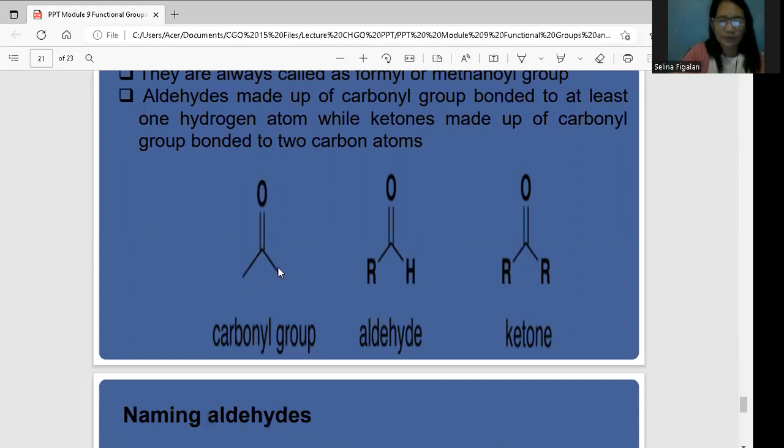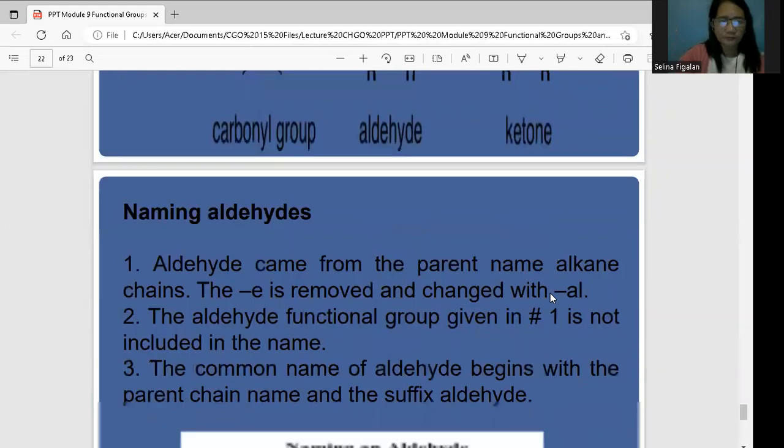So this one is a carbonyl group, and this aldehyde is attached to a hydrogen atom, while your ketone has no hydrogen atom. Aldehydes, it says, are made up of a carbonyl group, this one, and at least one hydrogen atom. While ketones are made up of a carbonyl group bonded to two carbon atoms. So if it is only one hydrogen, that is an aldehyde. If it is a ketone, two carbon atoms.